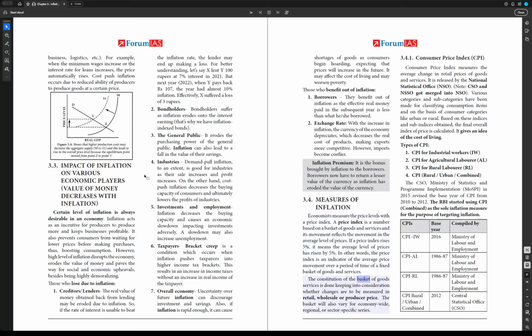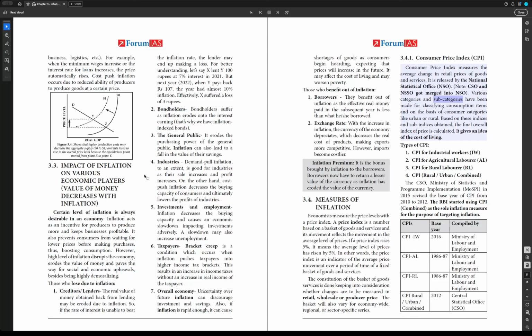The constitution of the basket of goods and services is done keeping into consideration whether changes are to be measured in retail, wholesale, or producer price. The basket will also vary for economy-wide, regional, or sector-specific series. 3.4.1 Consumer Price Index (CPI). Consumer Price Index measures the average change in retail prices of goods and services. It is released by the National Statistical Office (NSO). Note: CSO and NSSO got merged into NSO.